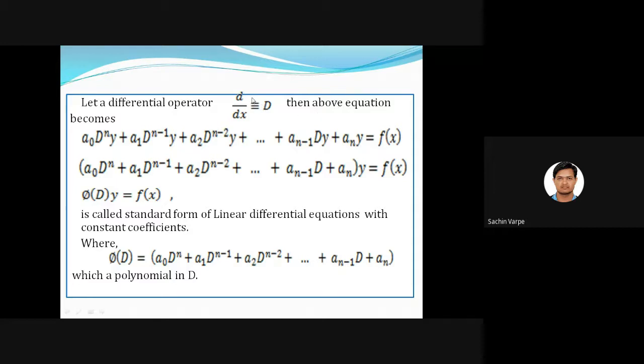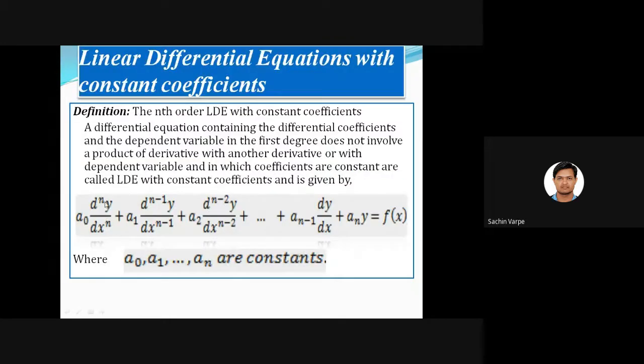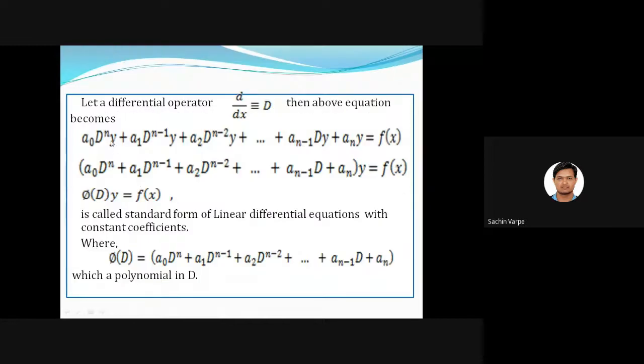Then with this operator, the above differential equation becomes, see here, a naught. We were having earlier the nth order derivative of y, right? So we are considering d by dx to be capital D, so that will be capital D raised to n y, plus a1 times the n minus 1th derivative of y, plus a2 times the n minus 2th derivative of y, and so on, equal to f of x.